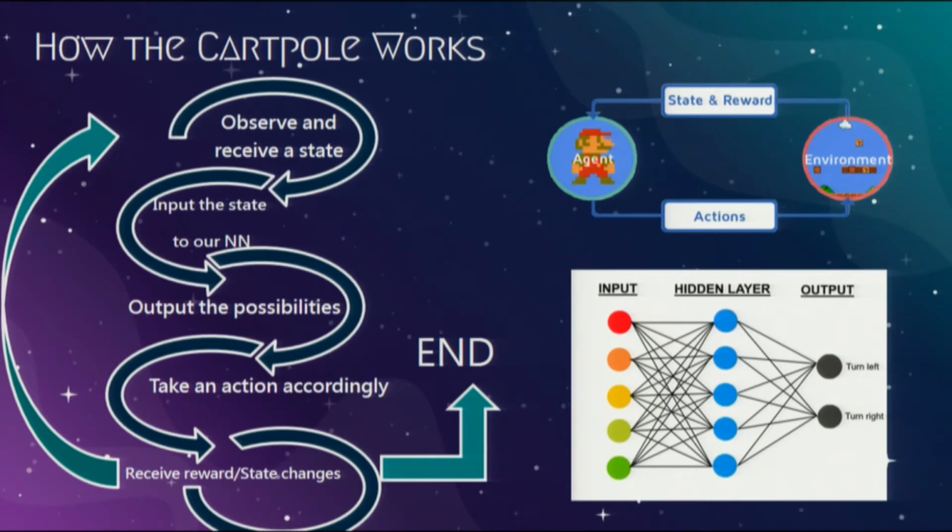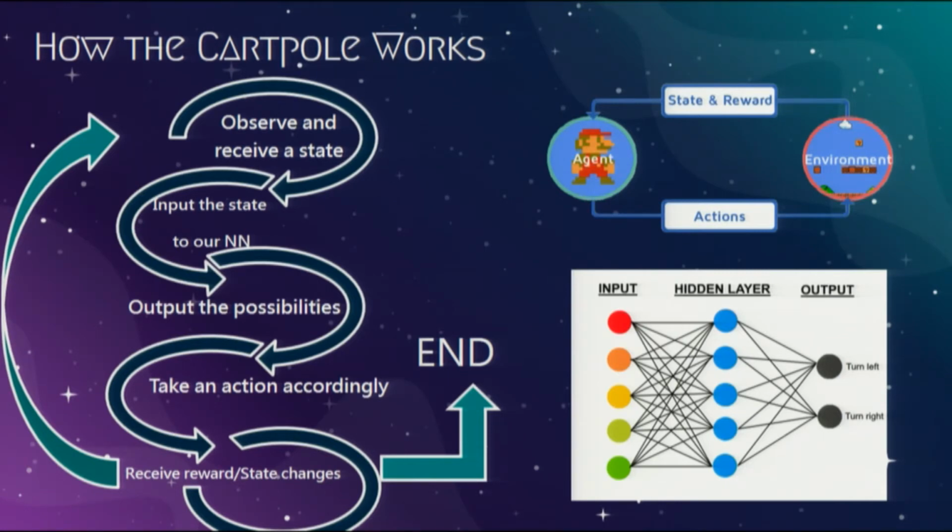First, we establish the environment for our agent to play. The agent will first observe the environment and receive a state. Then the state will serve as the input of the fully connected neural network we have designed for our agent. Through a bunch of hidden layers here, our neural network will output the probabilities of the available actions that our agent might take later.